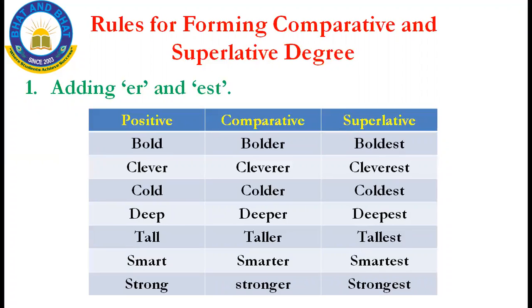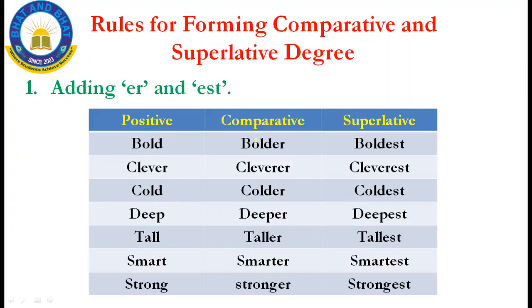Look at the table. Bold, bolder, boldest. Clever, cleverer, cleverest. Cold, colder, coldest. And then deep, deeper, deepest. And then tall, taller, tallest. Small, smaller, smallest. Strong, stronger, strongest. For the positive degree they will give some words.